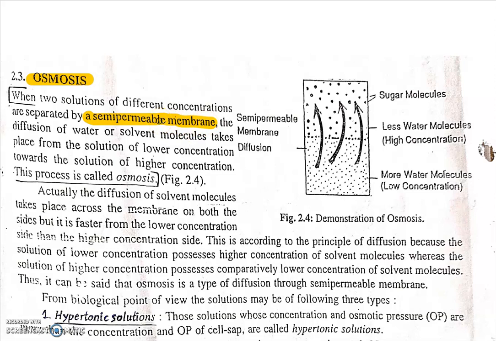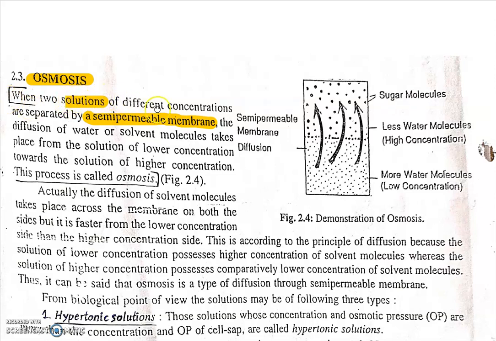Membranes are of three types: permeable, semi-permeable and non-permeable. Non-permeable means no permission to go from one side to another side. Semi-permeable means only selective molecules can pass from one side to another side, and permeable means all molecules can move from one side to another side. So when two solutions, remember here we consider solutions,